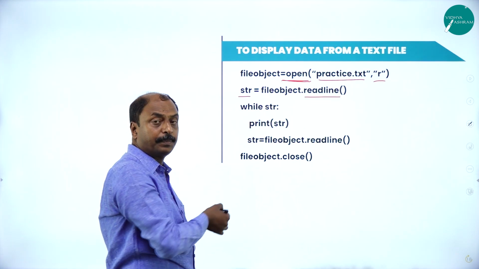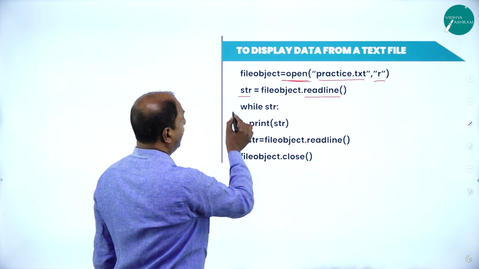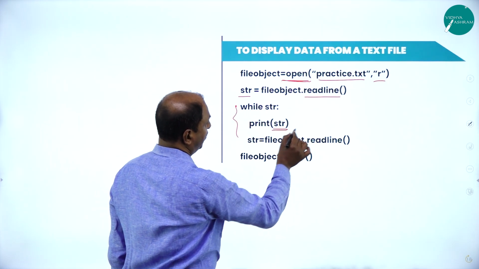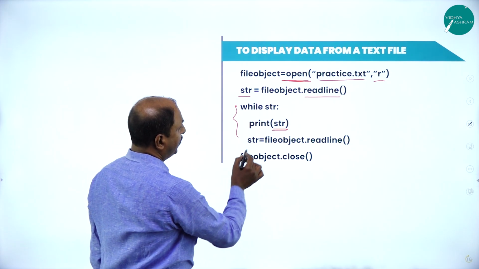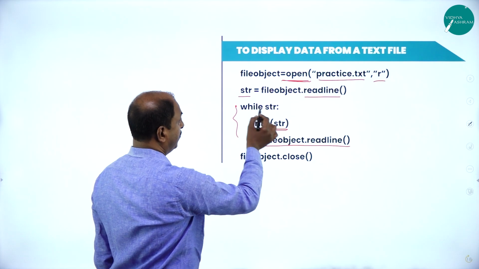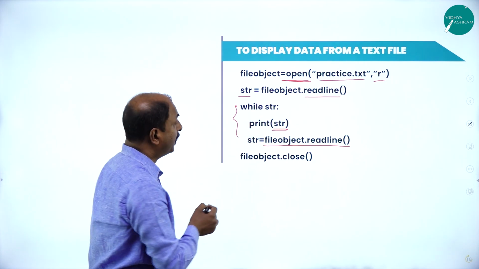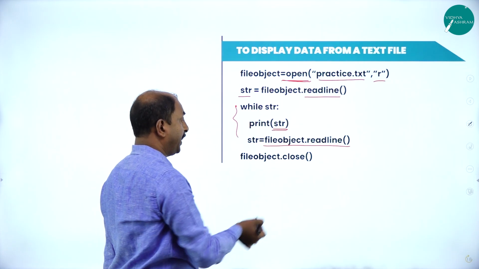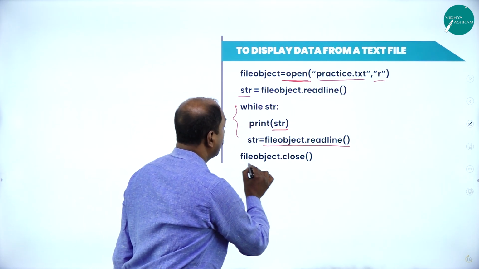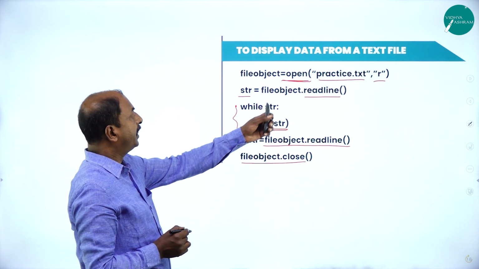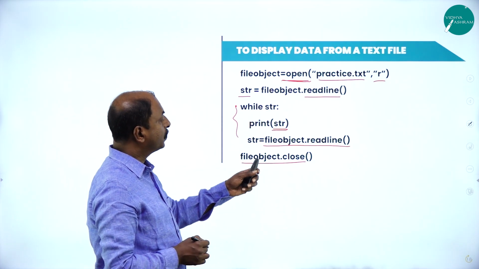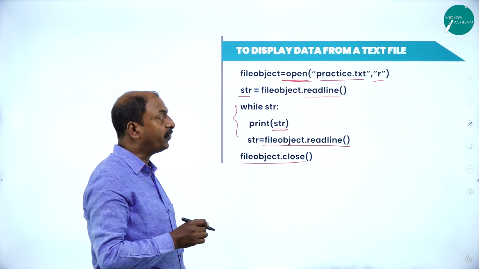We are reading multiple lines using the readline function. Again a string here, a loop here: while str, print str, and again str equals file object dot readline, within the loop. After the operation is completed, once all the information has been read, we have to close the file. So this is the code to display the content of the text file.